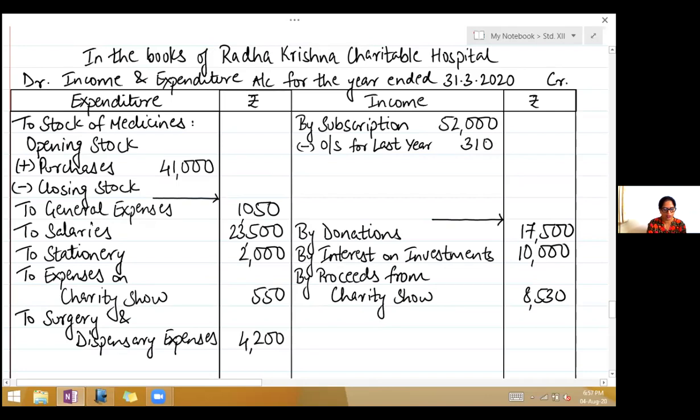And 31st March 2020 it shows 350. That means this is for the current year. Current year we add, so write add outstanding for current year 350.